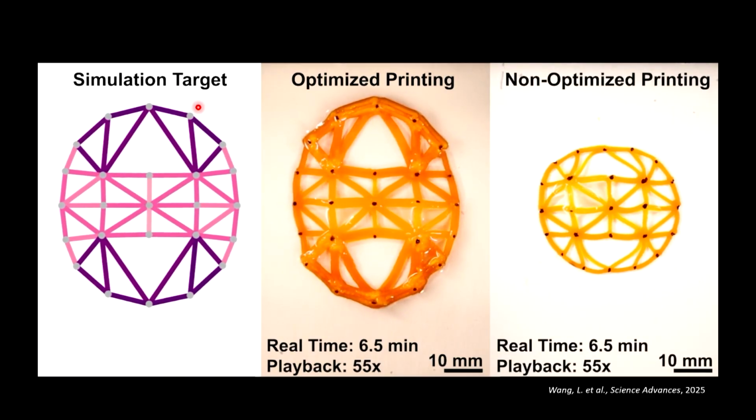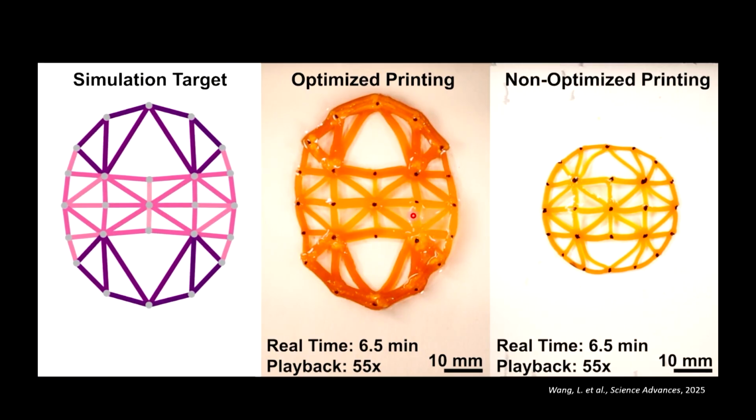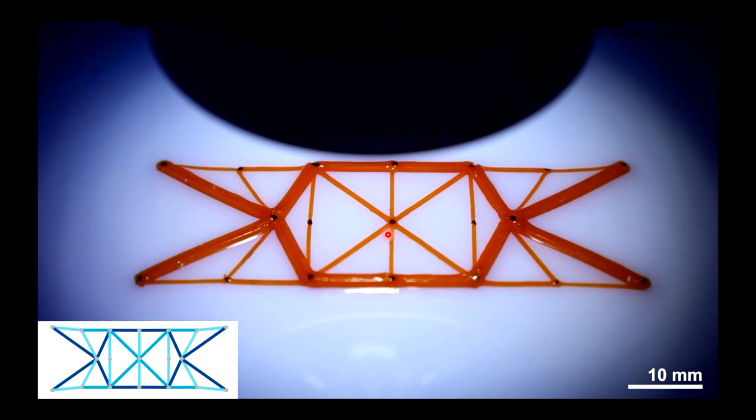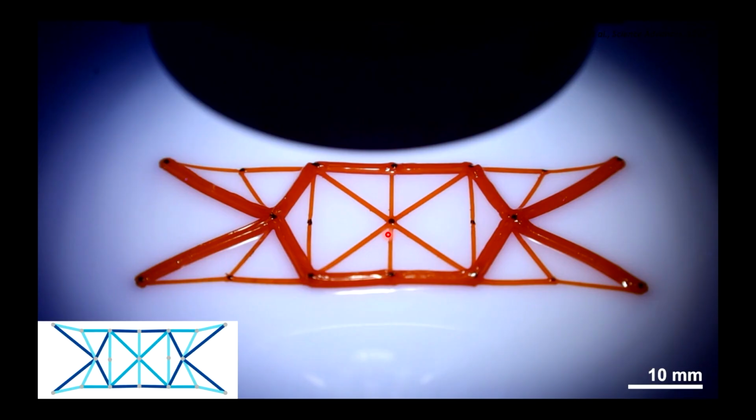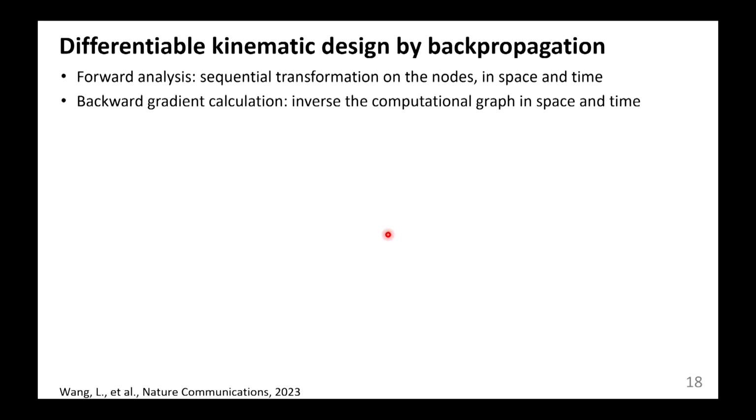We definitely need to match with the real world. So here, this is the simulation we designed. This is the real experiment. And this is the experiment without any manufacturing consideration. Because we can consider manufacturing, our result matches well with the experiment. And because we are doing optimization, we are not just doing data-driven design. So here, we can easily accommodate different stimuli. For example, here is the UV line actuation. Now, with this, we actually consider whether machine learning is truly necessary. Can we get other inspiration from the machine learning?